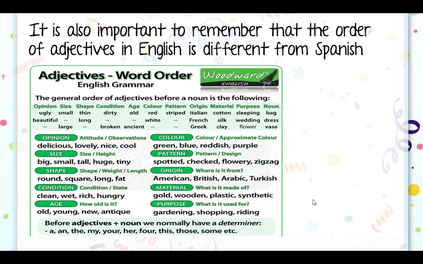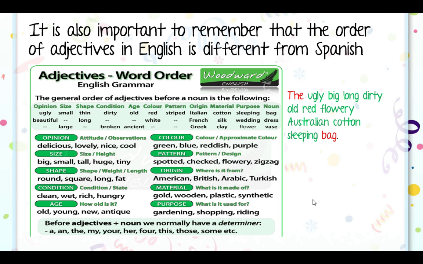So, esas son las categorías. So, remember that before adjectives plus noun, we normally have a determiner. A, an, them, your, her, for, this, those, etc. This is an example. A very weird example. Este es un ejemplo muy raro. Así quedaría con hartos adjetivos. The ugly, big, long, dirty, old, red, flowery, Australian cotton sleeping bag.